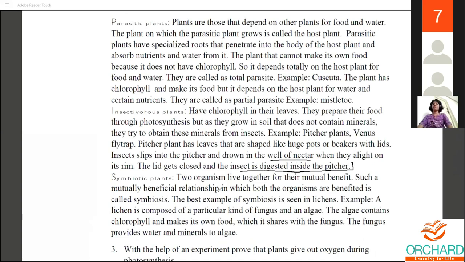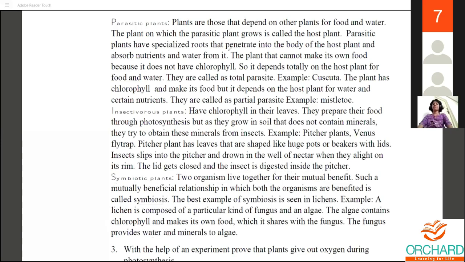And lastly, the symbiotic plants, which are mutually beneficial. Such a mutually beneficial relationship is called symbiosis. The best example is seen in lichen. A lichen is composed of a particular kind of fungus and algae. The algae contain chlorophyll, and the food is shared with the fungus, which provides water and minerals to the algae. This is the example of symbiosis.